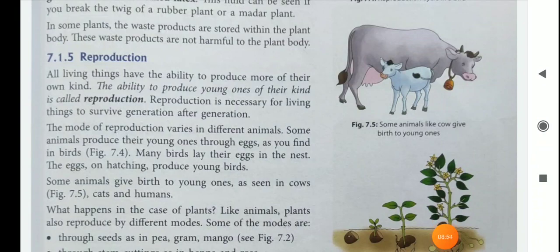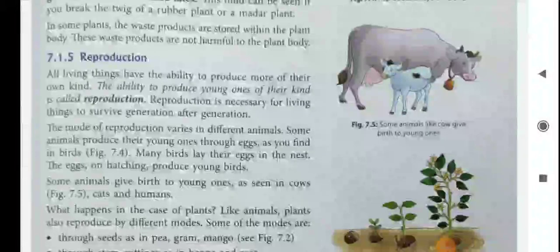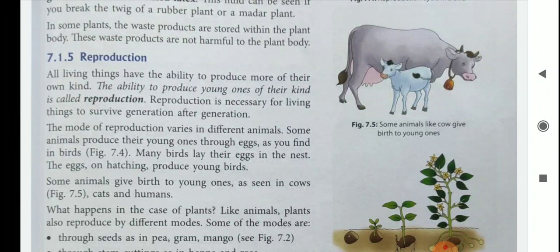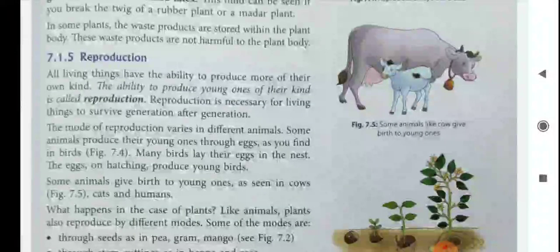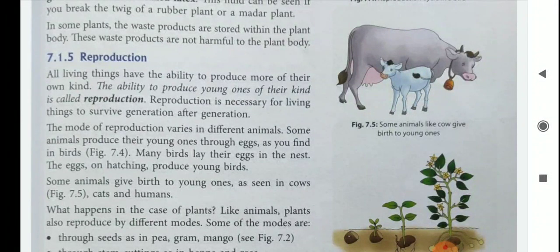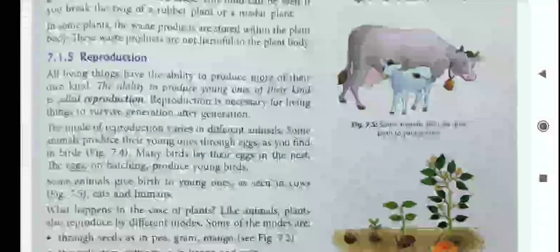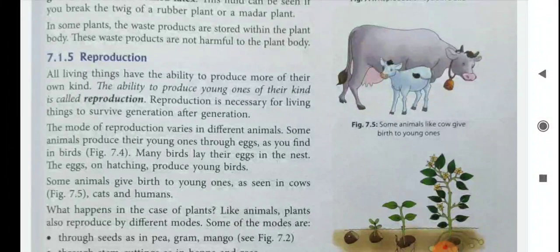All living things have the ability to produce more of their own kind. The ability to produce young ones of their kind is called reproduction. So what is the importance of reproduction? The importance of reproduction is that it is very necessary for living things to survive generation after generation.